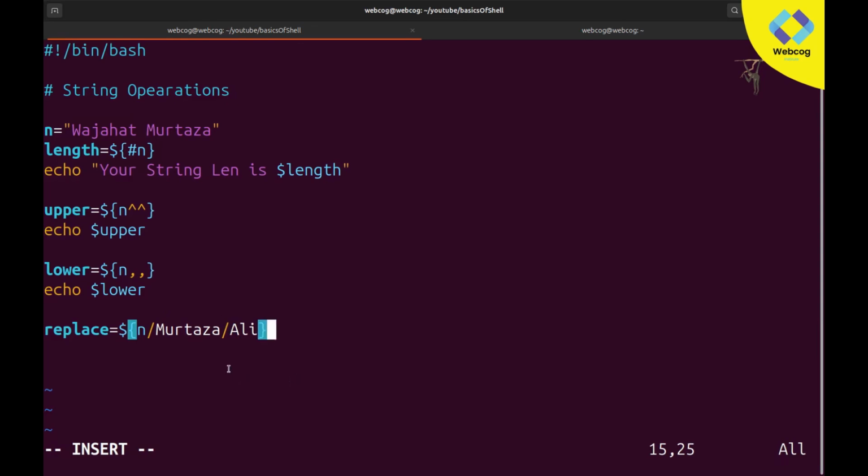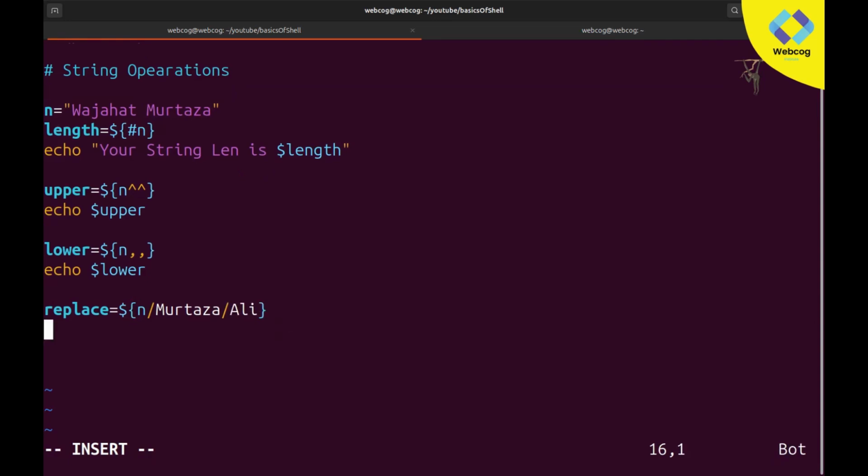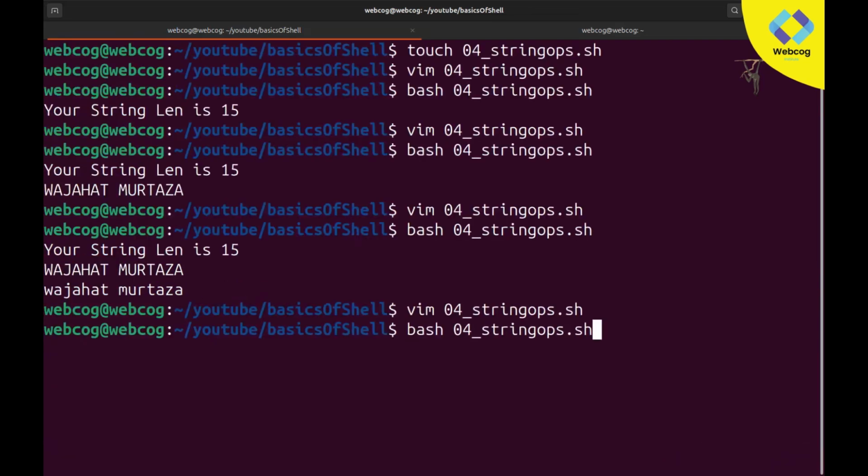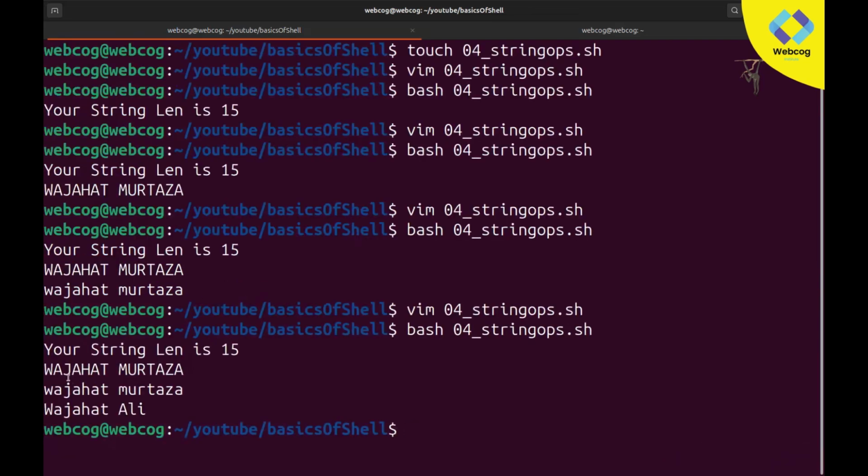So what it will do is replace this word with this new word, and after that you simply echo it, echo dollar sign replace. So I think it's done. We don't need to do anything here. And you can see here it is printing Wajahat Murtaza, but when we operate on our variable, you can see it's printing Wajahat Ali. It changed Murtaza with our updated value. So these are the string operations you can perform.